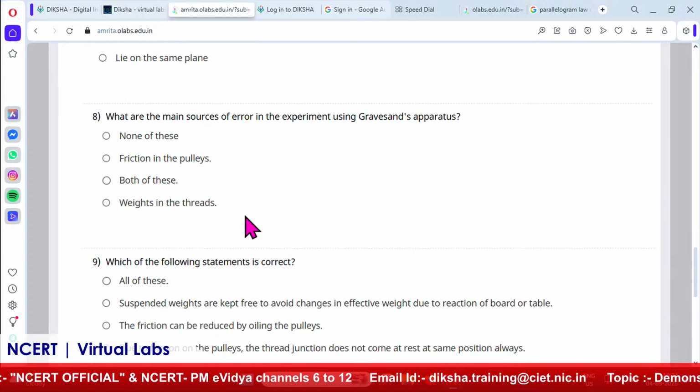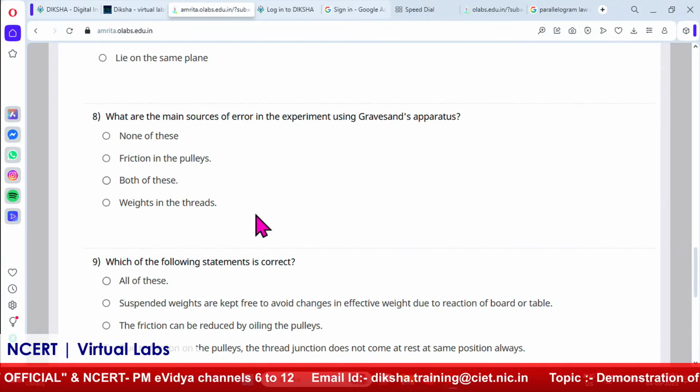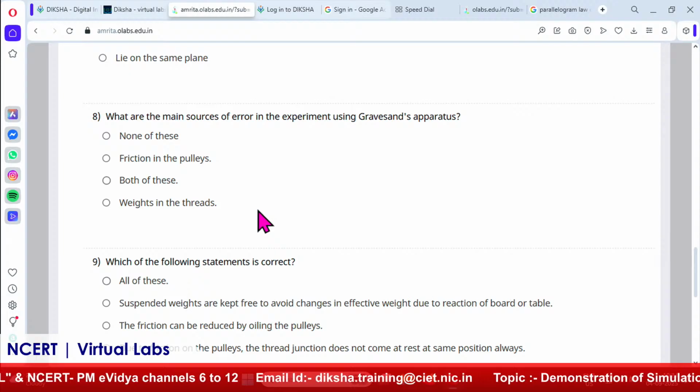So the person can go through the reference material to study it more, or they can go through the video itself, or any other resource material, like they can go to the PDF, they can go to the theory part of it, wherever that question is taken from. Okay, so once you revise that again, you can come back over here and then attempt the same question again. I think in that way they have to refine it on their own.